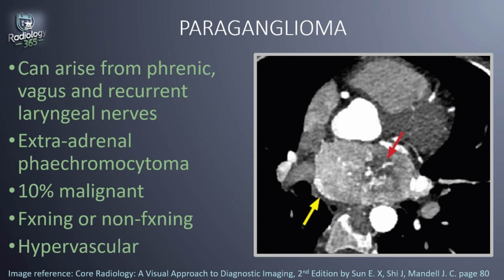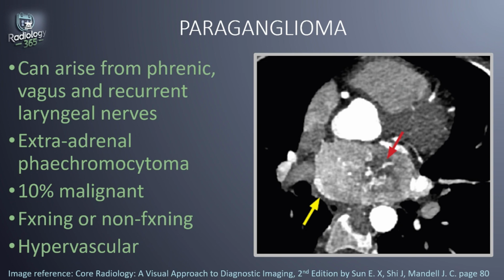Pheochromocytomas can either be functioning or non-functioning. So in the same way, these paragangliomas can also be functioning or non-functioning. The CT appearance is of a hypervascular mass with feeding arteries. There may be internal heterogeneity that would represent necrosis. And on MRI, we would see a T1 intermediate, T2 hyperintense mass with homogeneous enhancement, indicating its avid blood supply.